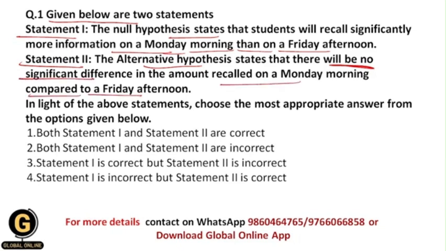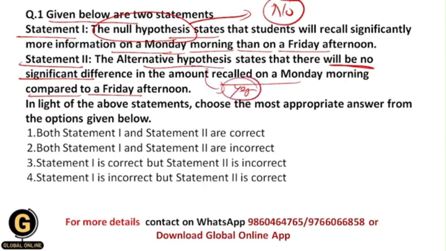Here, we need to answer which of these statements are correct or incorrect. As I told you earlier in yesterday's video, the null hypothesis states that there is no relationship between the two variables. But the alternative hypothesis states that there is a relationship between the two variables.